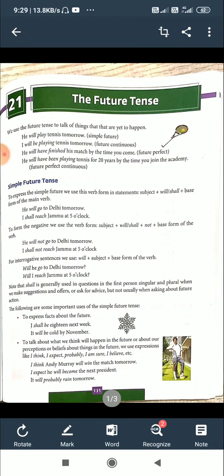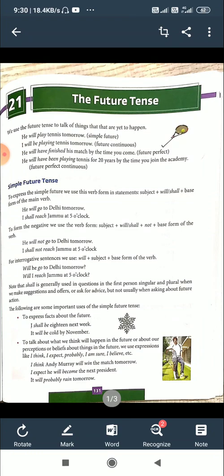Today we are going to see the future tense. Just like present tense and past tense, the future tense also has 4 divisions: simple future tense, future continuous, future perfect, and future perfect continuous tense. Let us see simple future tense.